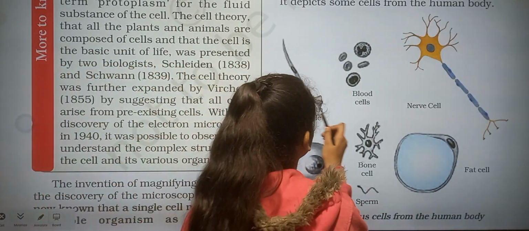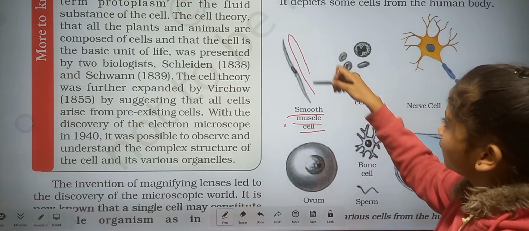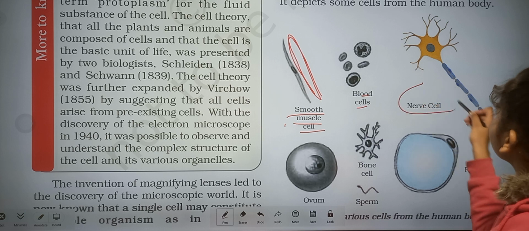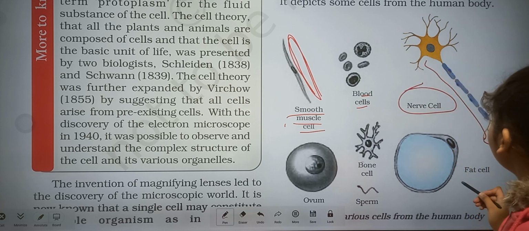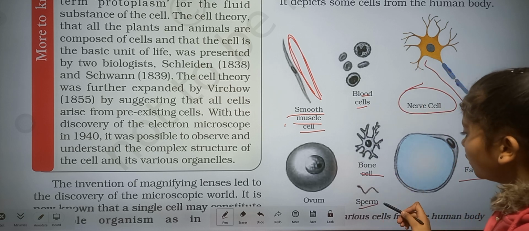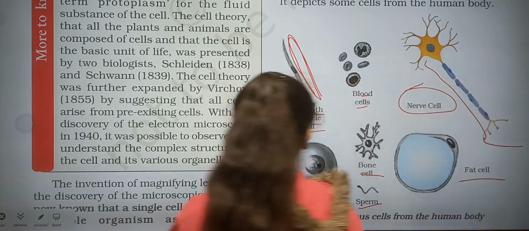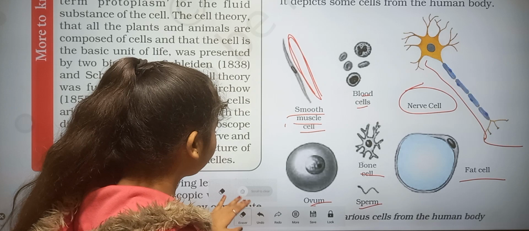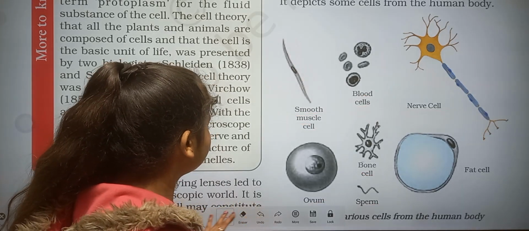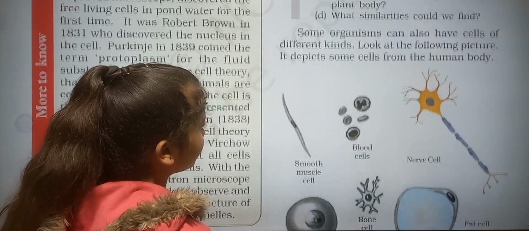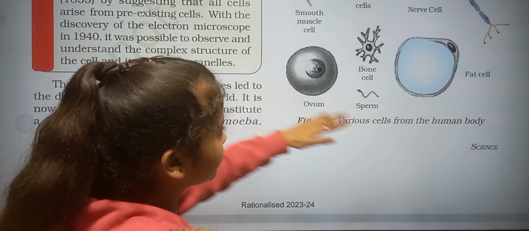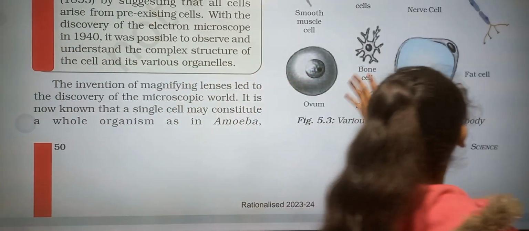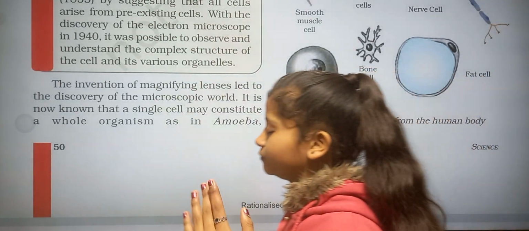The first one is the smooth muscle cell. It looks like this, elongated. Then blood cell, and this one is the nerve cell, fat cell, bone cell, sperm, ovum. So these are the types of cells in different shapes. I hope you understand the various cells from the human body. In the human body, all these types of cells are present.